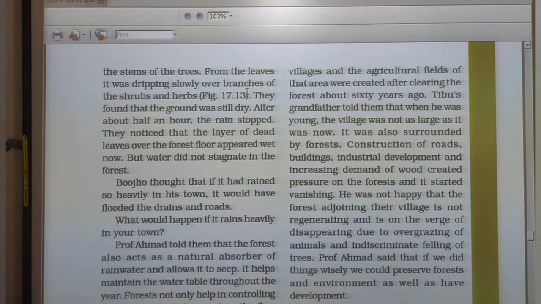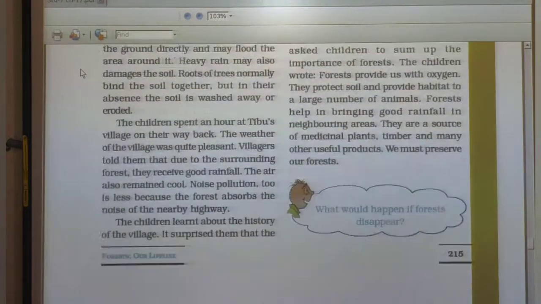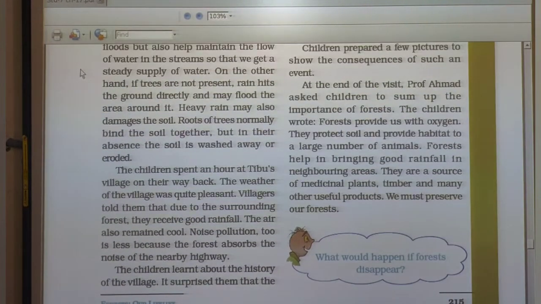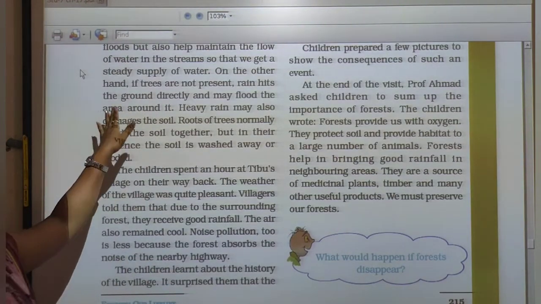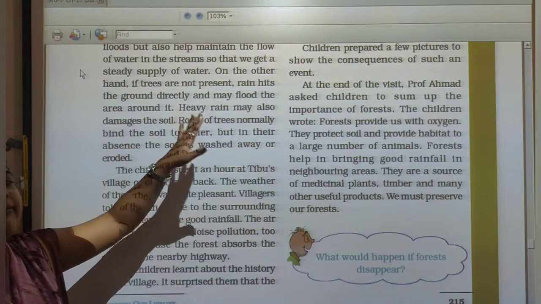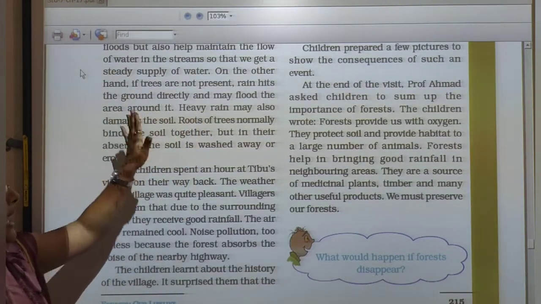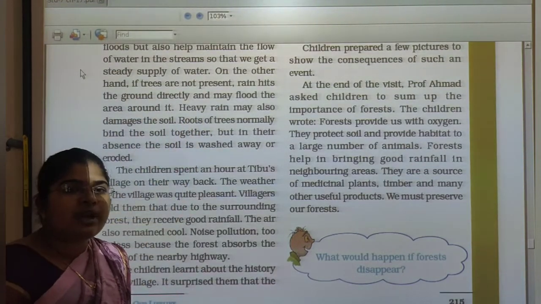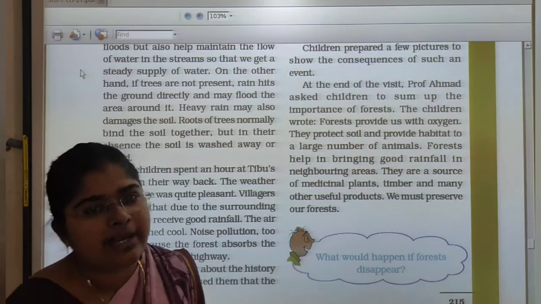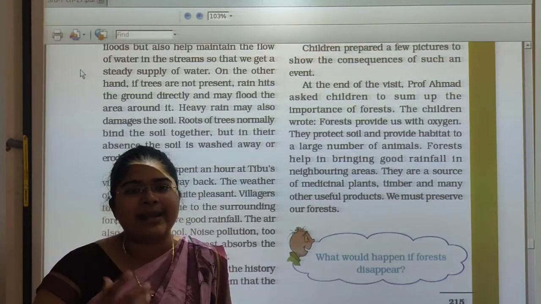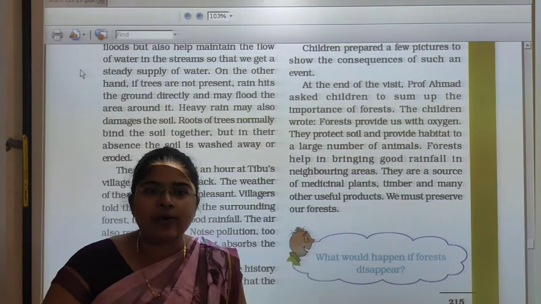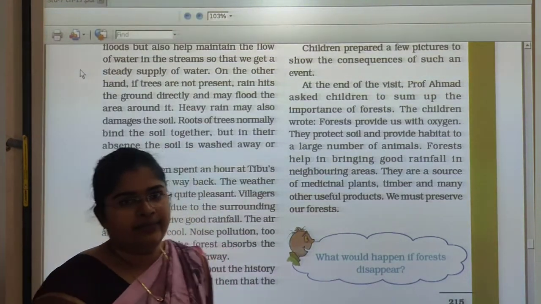On the other hand, if trees are not present, rain hits the ground directly and may flood the areas around it. So, students, if the ground has no trees, then rainwater directly hits the ground, the soil layer.